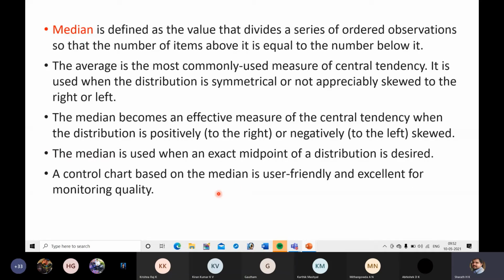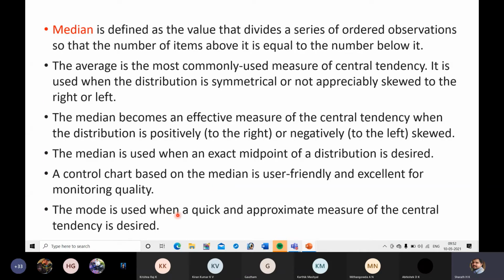The mode is used when a quick and approximate measure of central tendency is desired. We don't depend on mode much. This is used only in certain cases.